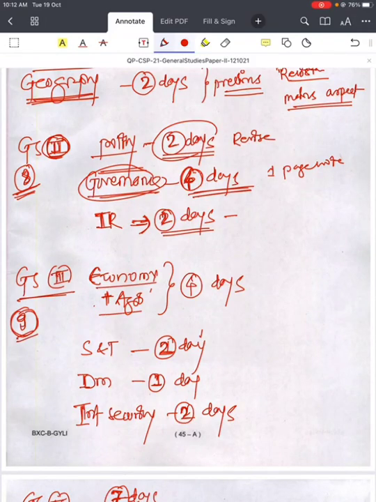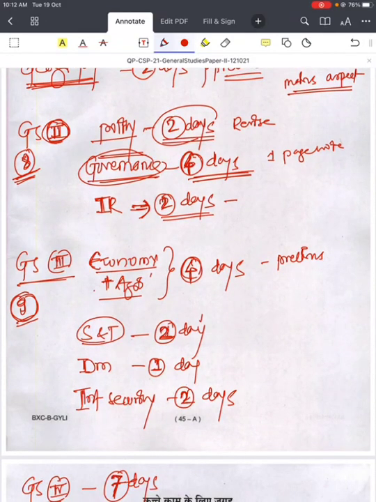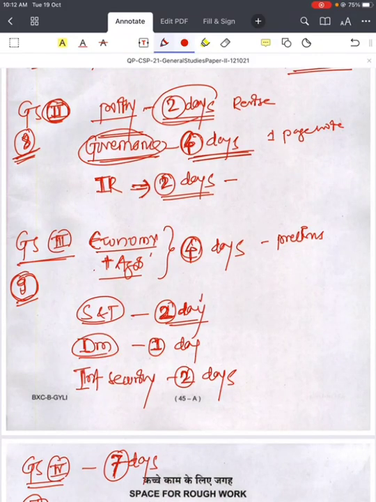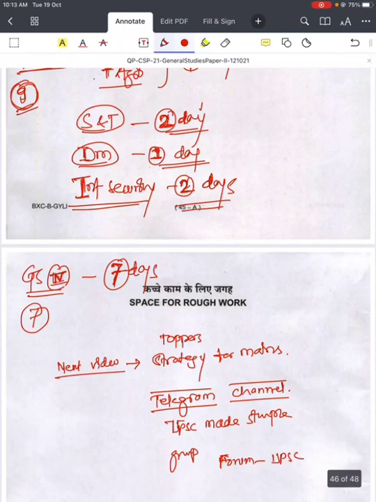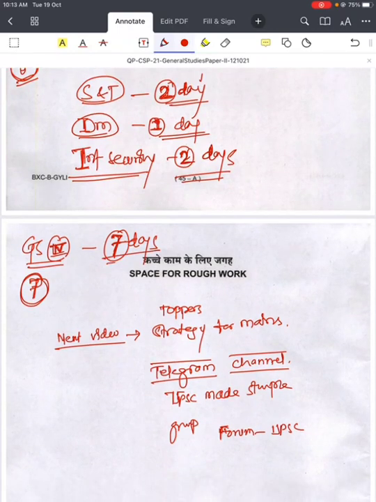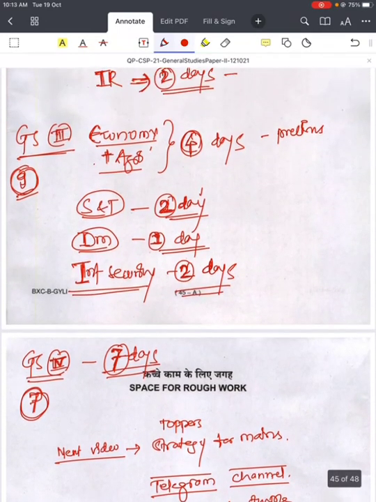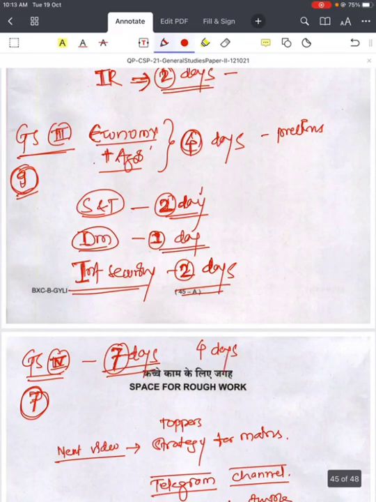Economy plus agriculture you have to finish within 4 days, and you have done both for the prelims. Then science and technology, 2 days maximum you can afford to give. Then disaster management, 1 day, you can finish it easily. Then internal security, 2 days you can afford to give. But you can be flexible. Then coming to ethics, GS4, within 7 days you need to finish it, and 4 days for essay. But you should be flexible.